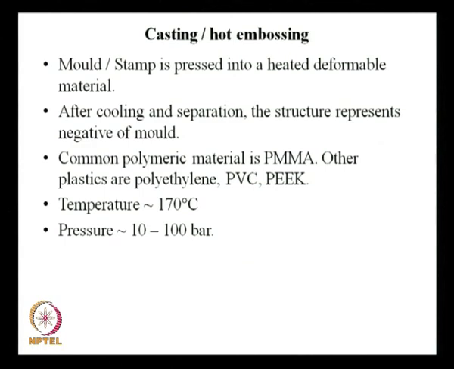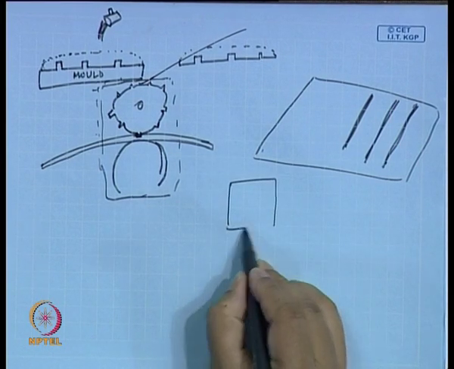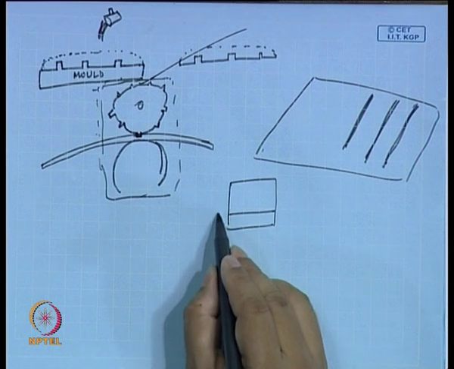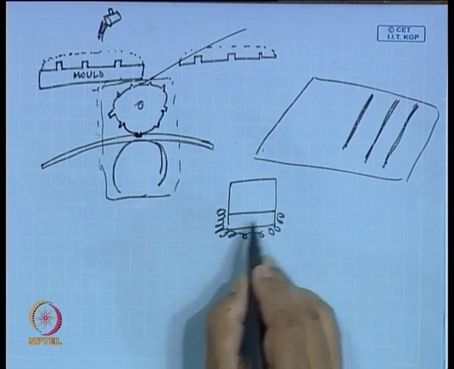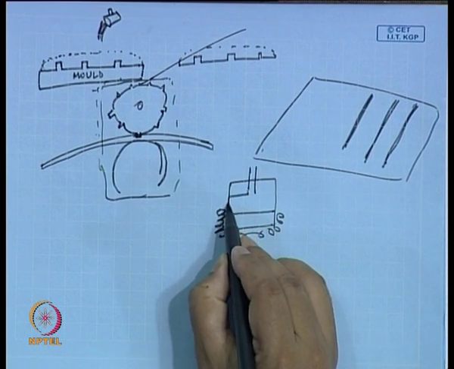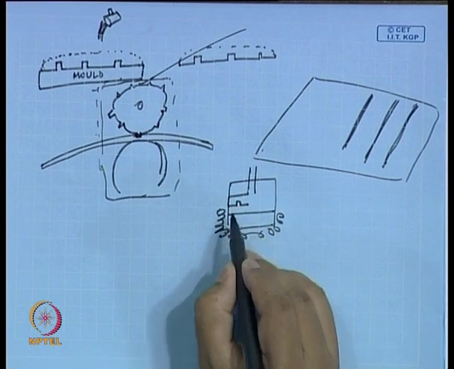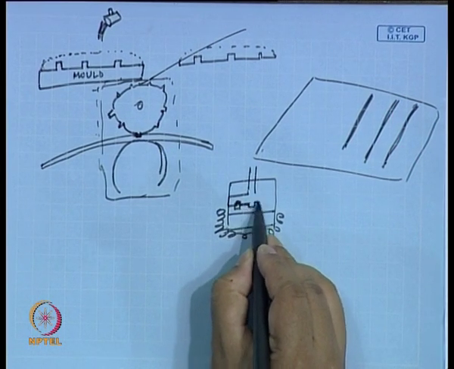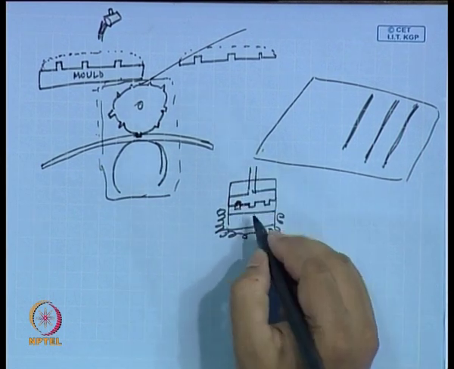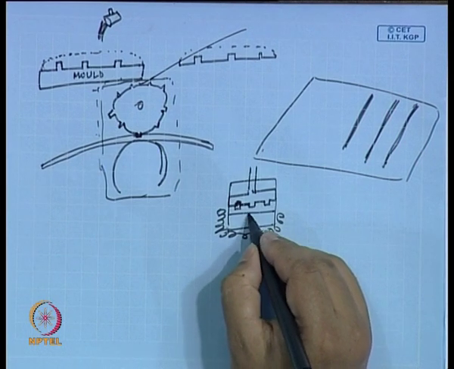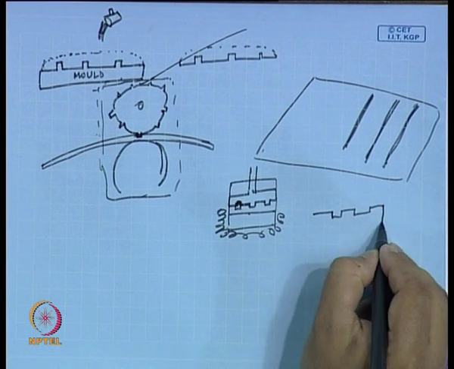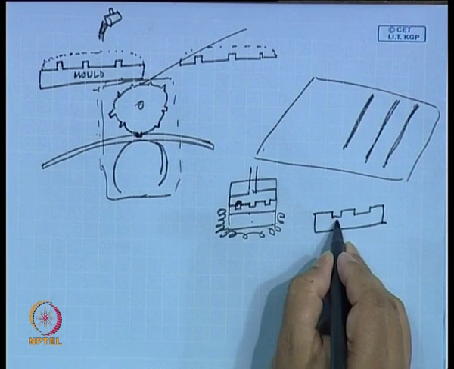There you take the entire thing in a chamber, put the polymer layer, then you heat it, so you apply a heating layer outside so that this is heated to 170 degrees centigrade. Bring in the stamp and then you push it hard. Once you push it hard, this is molten, so you will be creating a dent. So, what you would be producing is like this. This layer will take this kind of shape after it is done.